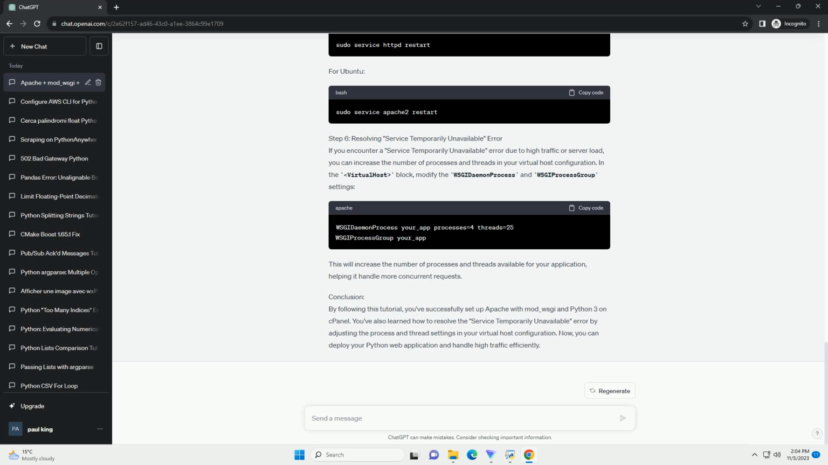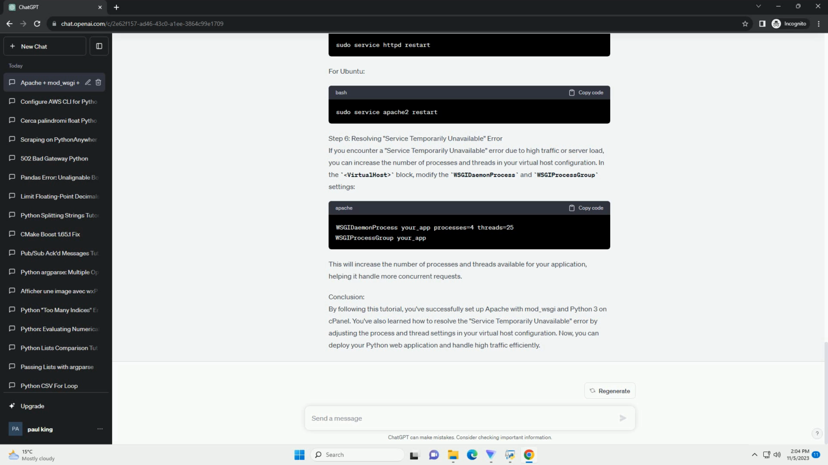The service temporarily unavailable error can occur for various reasons. Here are some common steps to diagnose and resolve this issue. Check your Apache error logs for more specific error messages. Verify that your Python virtual environment is activated when the application runs. Ensure your file and directory permissions are set correctly. Apache must have access to read and execute your application files. Check for any missing or incorrect configuration settings in your Apache virtual host file.